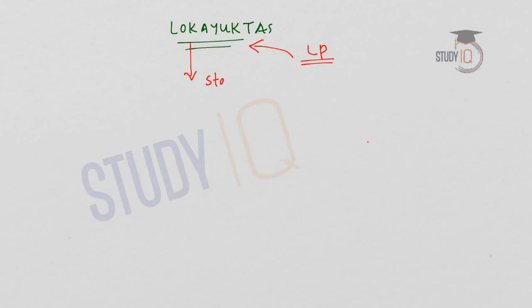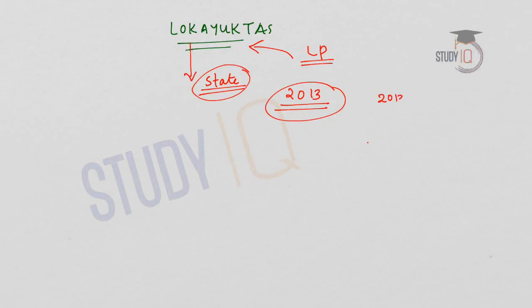This is a state level mechanism, and in some states Lokayuktas are already functioning after the 2013 Lokayukta and Lokpal Acts were passed, but a majority of the states do not have a Lokayukta even after the 2013 Act. Recently the Supreme Court has directed all the states that have not yet formed a Lokayukta to make appointments to the Lokayukta.